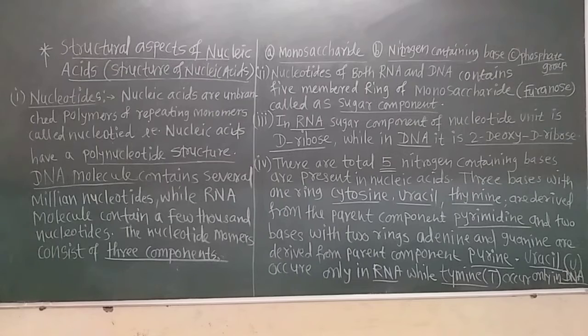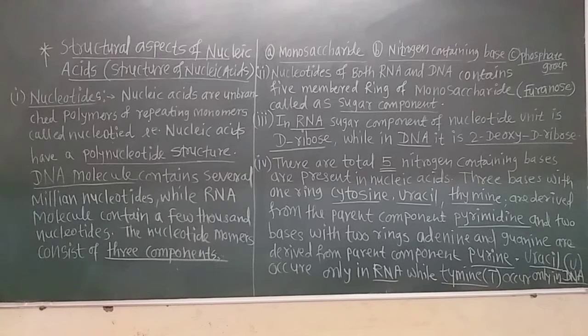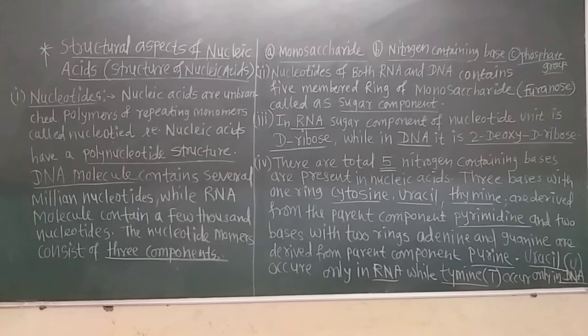Second is the nitrogenous base. There are 5 different nitrogenous bases. And third one is the phosphate unit, that is the phosphate molecule. Now that monosaccharide, the furanose, is also of 2 types. I already told you, that is D-ribose and deoxy-D-ribose. In RNA there is the ribose sugar, and in DNA there is the deoxyribose sugar.